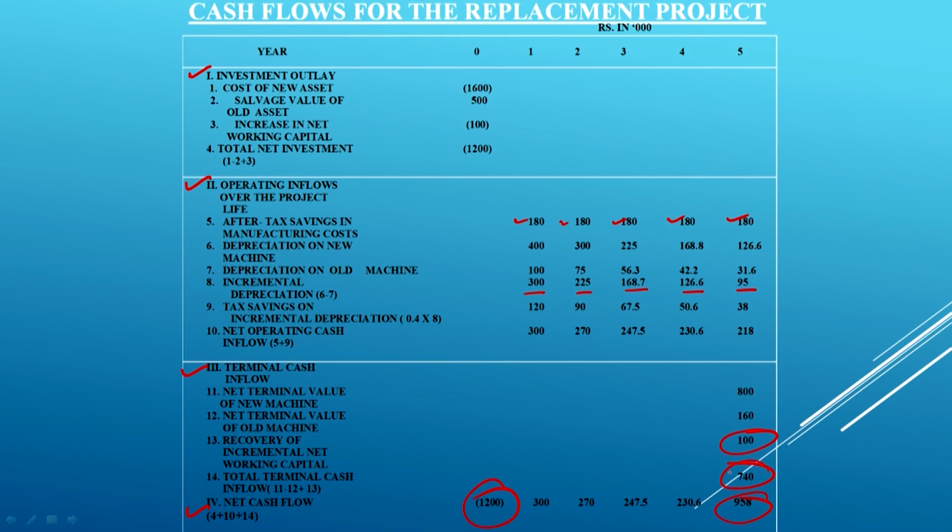Out of this, 740 we are going to get as the terminal cash flows, and the operating is 218. So 218 plus 740 becomes 958. This is how the cash flows for the replacement projects are worked out, and this process is entirely different from the process which we followed in the earlier cases.